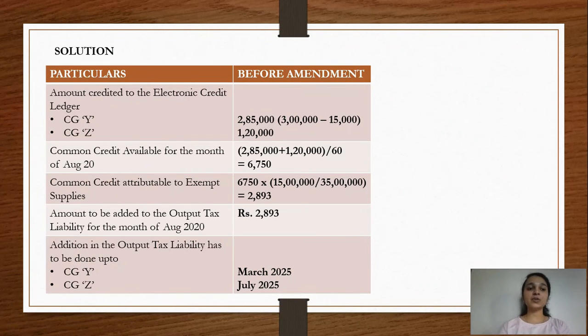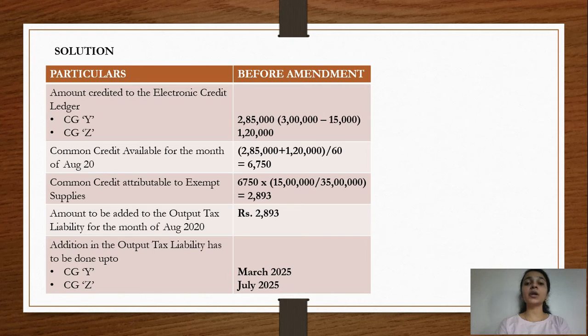We have used this capital good Y for 1 quarter, so we'll reduce 5% of 3 lakh, that is 15,000, and 2,85,000 will be the amount which will be credited to the electronic credit ledger, and this amount will be credited in the month of July. And with respect to capital good Z, 1,20,000 will be credited to the electronic credit ledger.